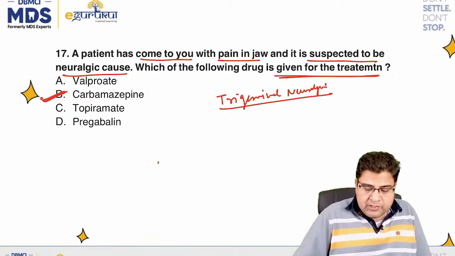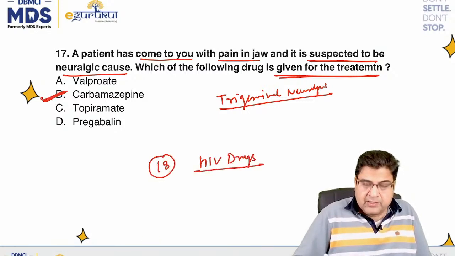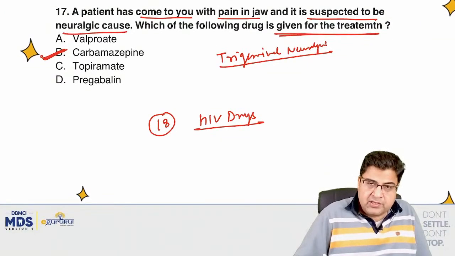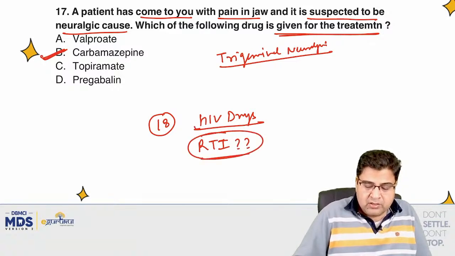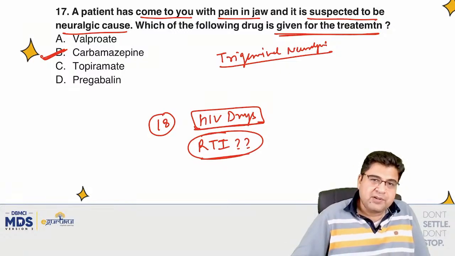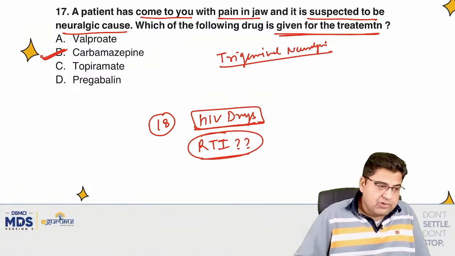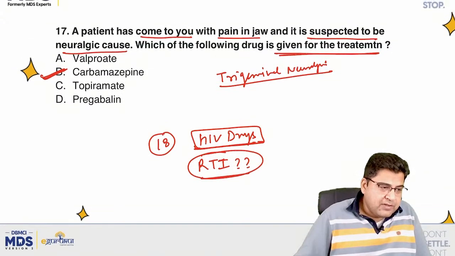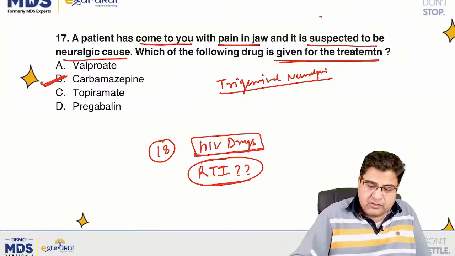And there was a student who was saying, sir, there was a question on the HIV drugs also. They ask which of the drugs is not a reverse transcriptase inhibitor. Was there a question like this? Okay, someone has said there was a history of sudden throbbing pain.